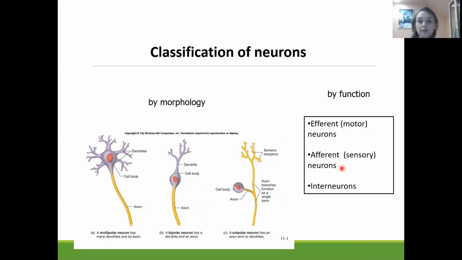Sensory neuron or afferent neuron mainly has the structure of the unipolar neuron, which means it has one axon, and sensory receptors which go from it. And interneurons. Interneurons could be anaxonic, it means without axons. They could sometimes be bipolar or multipolar.